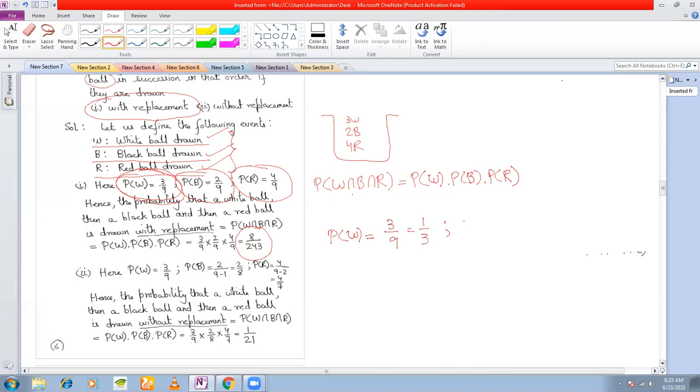But in the second draw, you're drawing out a black ball. How many black balls are there? There are 2 black balls. Now, from among these, you have already taken out 1 ball. That means the number of balls left is 9 minus 1, so it is 2 by 8, which is 1/4. Similarly, the probability of picking up a red ball.